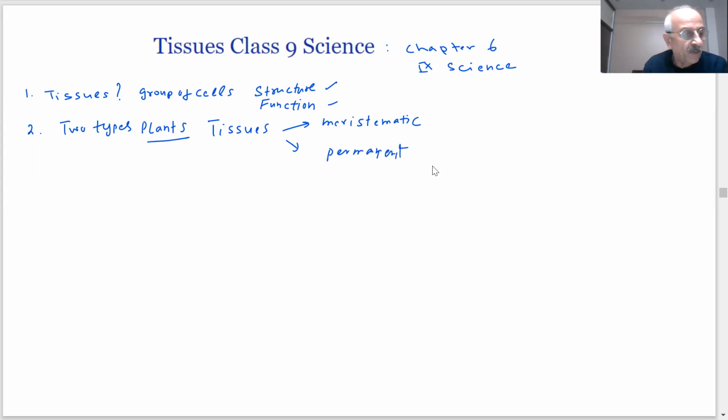The meristematic tissues consist of dividing cells, and in permanent tissue, they are not divided. Meristematic tissues occur in the growing regions of the plant, and permanent tissues are derived from meristematic tissue.